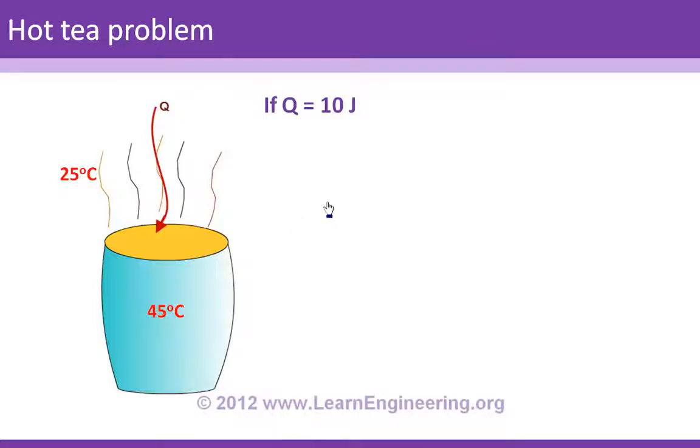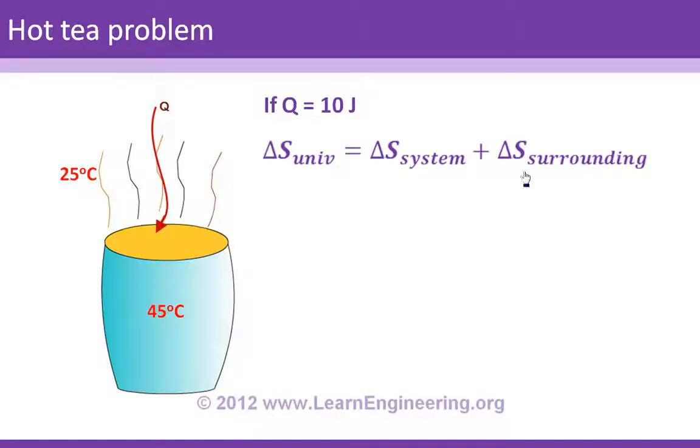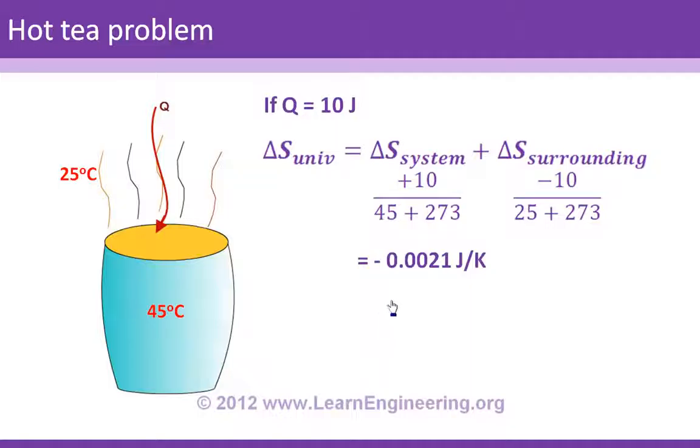What I'm going to do here is calculate the entropy change of the universe. And you know the entropy change of the universe is the entropy change of the system plus the entropy change of the surroundings. Since this hot tea is absorbing 10 joules of heat, the entropy change of the system, or of the hot tea, is 10 divided by the temperature of the hot tea in Kelvin. And the same amount is lost from the atmosphere, or the surroundings. So the entropy change of the surroundings is minus 10 divided by the temperature of the surroundings. If you add these two quantities, you will get the entropy change of the universe as a negative quantity. This is not possible. This violates the second law, or the increase of entropy principle.